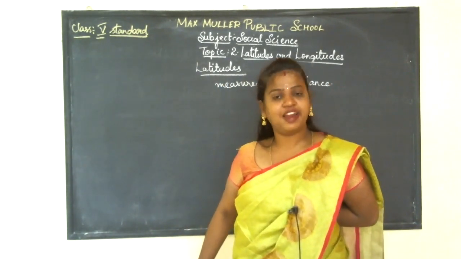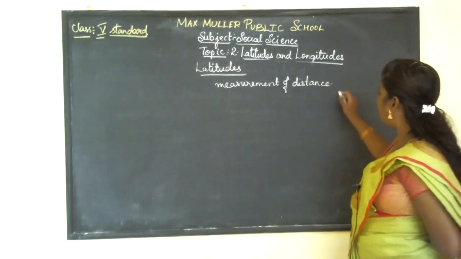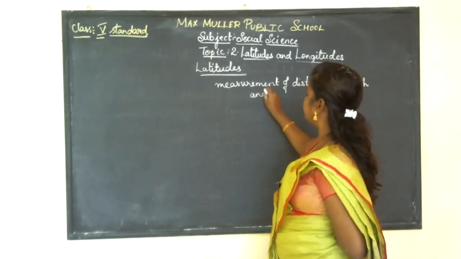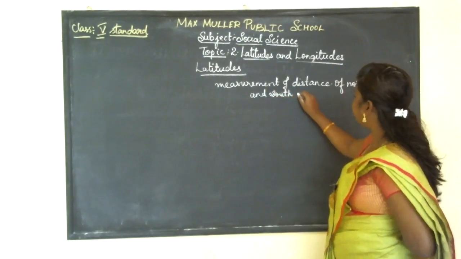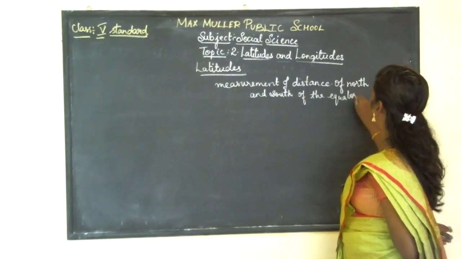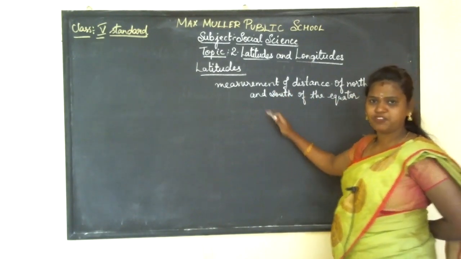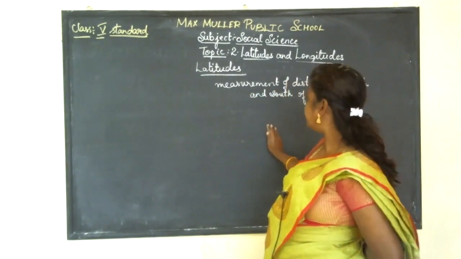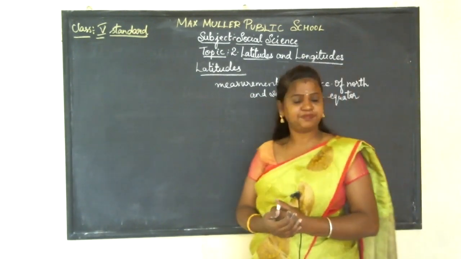Latitudes are the imaginary lines which are used for the measurement of distance north and south of the equator. We are measuring from north to south, and the middle one is called the equator. So latitude is a measurement of distance north and south of the equator.